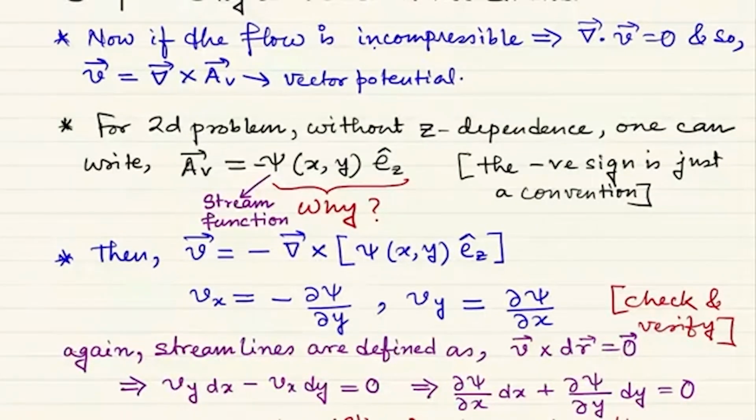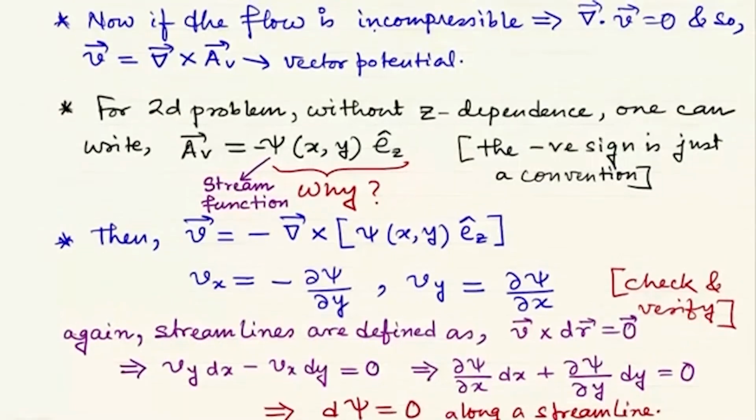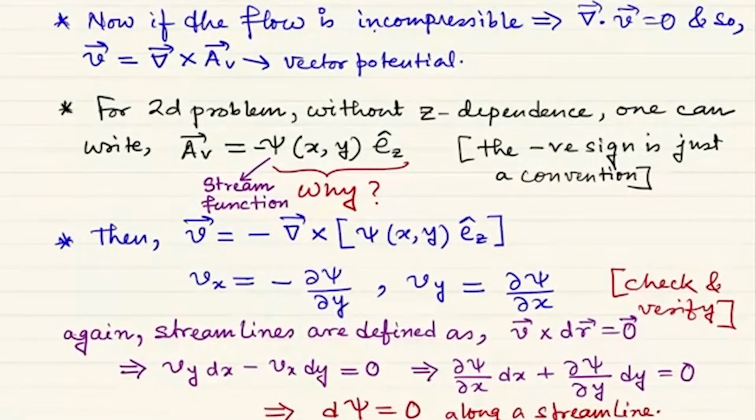The stream function is the vector potential which gives you the magnitude of the vector potential in a 2D incompressible fluid flow, and which is kept constant along a streamline.